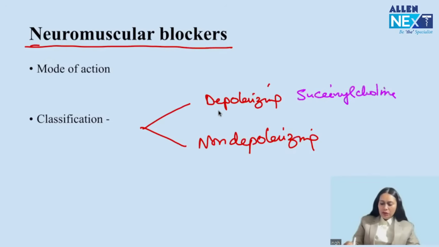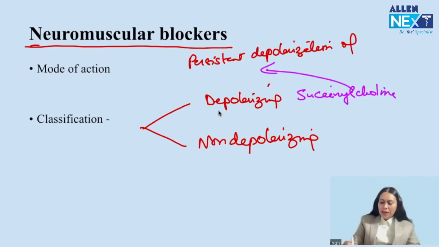What is the mode of action of succinylcholine? Persistent depolarization of the postsynaptic neuromuscular junction, the muscle end plate.